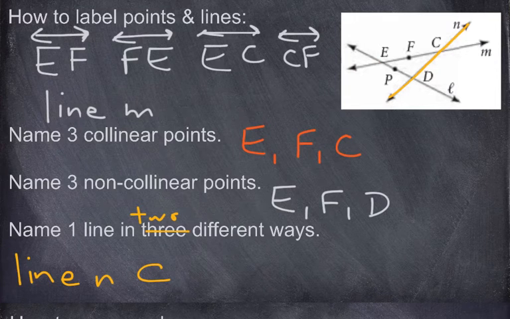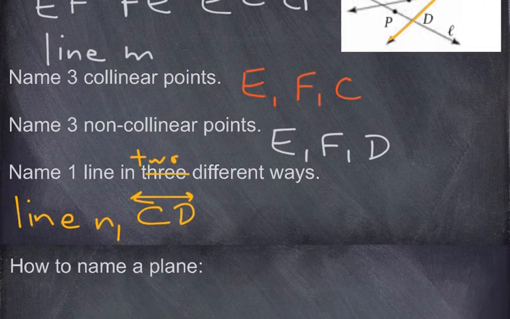There's only 2 points that we see. We have points C and D. So we could say line CD. Now technically you could have said DC also, but that wouldn't count as 2 separate ways of naming it. So line N, lowercase, I wrote out the word line. And if I want to use capital letters, I have to put the arrows above it. Okay, capital and lowercase are very significantly different. So please be careful with that.